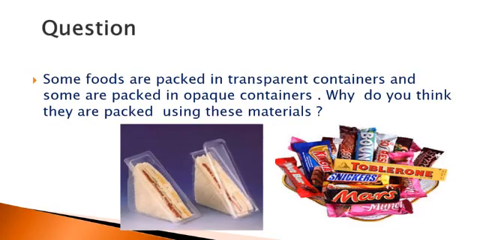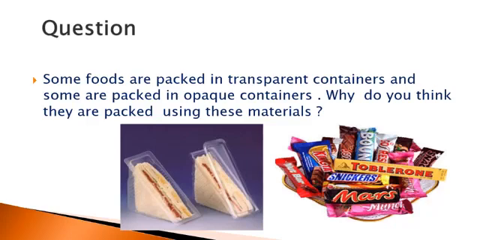Look at this question. Some foods are packed in transparent containers and some foods are packed in opaque containers. Why do you think they are packed using these materials? You can see in this picture, this is a sandwich, right? The first picture shows the sandwich. Why is it packed in transparent material? Because people can see what is inside it. That's why they use transparent covering for a sandwich.